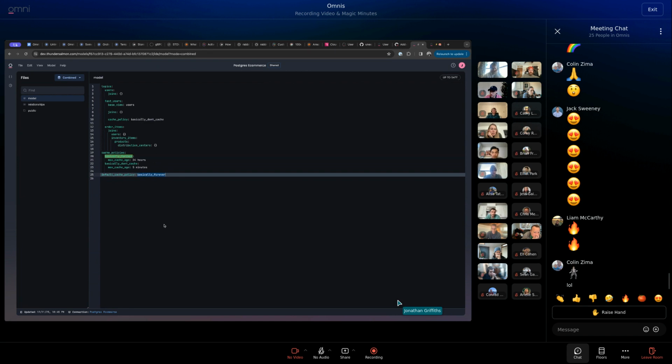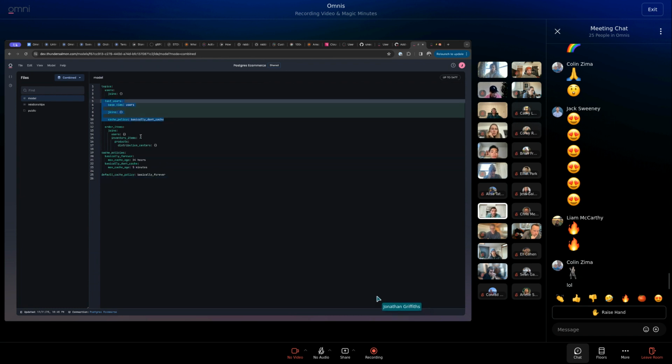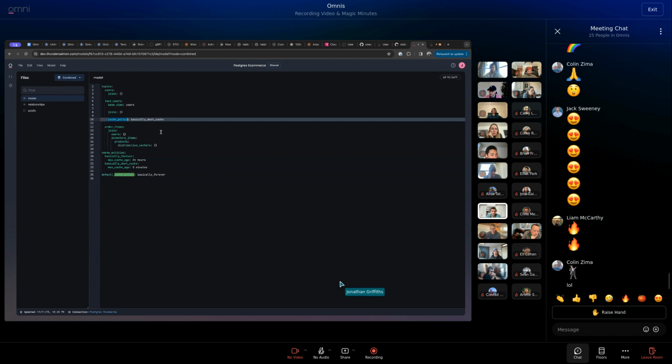You can set on the model a default cache policy. In this case, I'm setting it to basically forever. So any query that comes from this model that is not overridden will use basically forever, so it will stick in the cache for 24 hours. That includes parsed SQL queries, regular SQL queries, and anything that doesn't come from a topic with an override. I also have this fast users topic where I have an override cache policy for basically don't cache. So that will only stick around for 5 minutes. And I think that's really all there is to it.